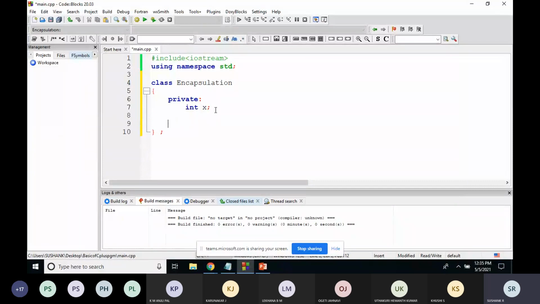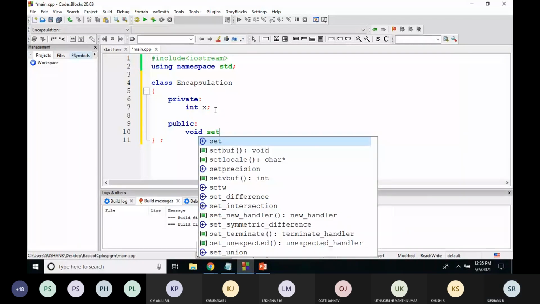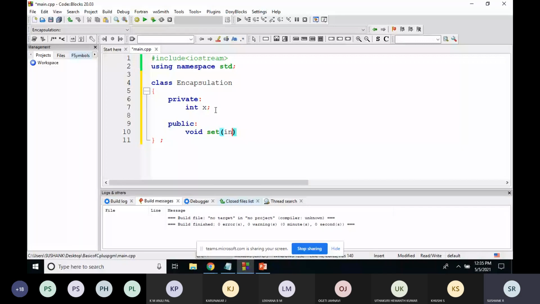For accessing this variable within this class, I'll create a function called void set, taking some variable called b. Then I'll assign the value of that variable b to this variable x.